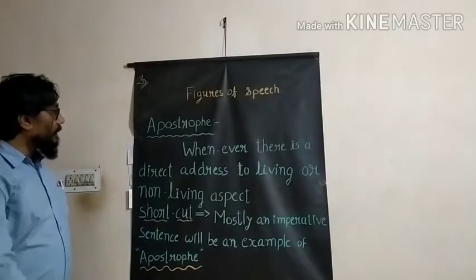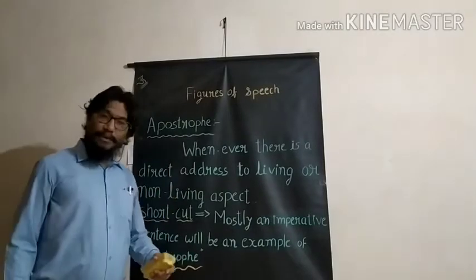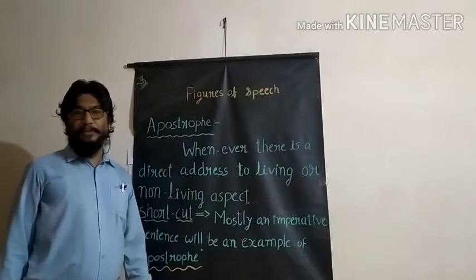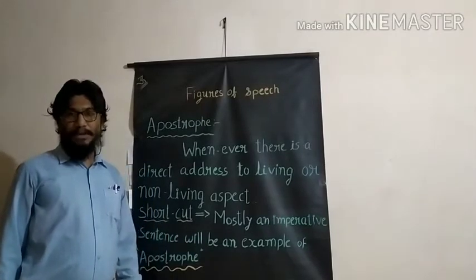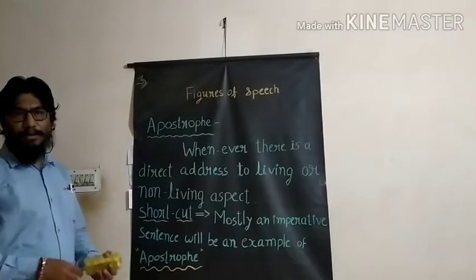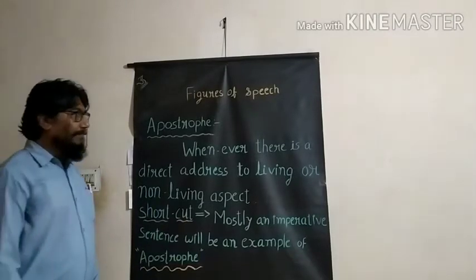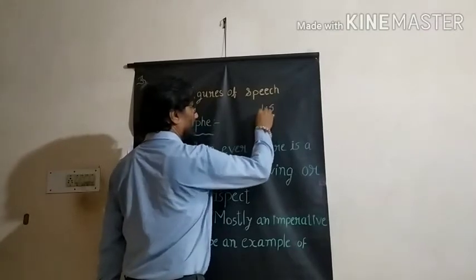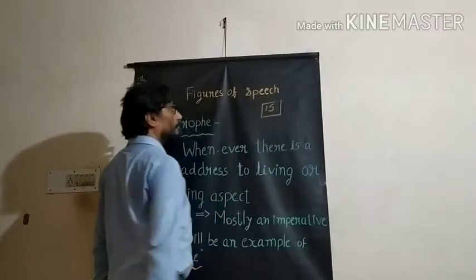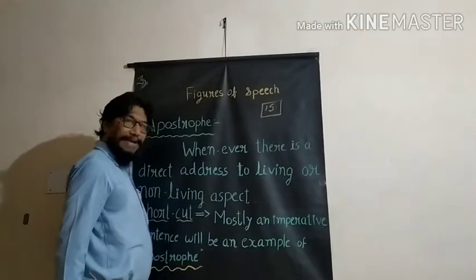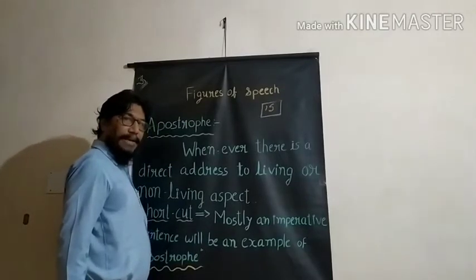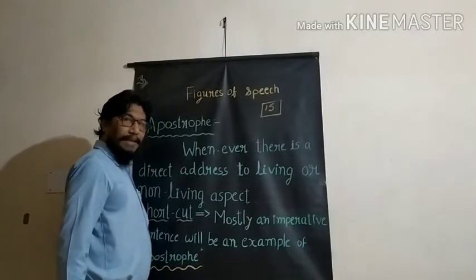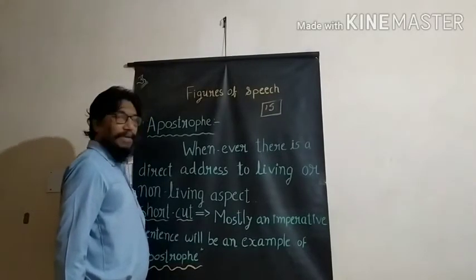Dear student friends, let's move ahead to the next figure of speech. The name of that figure of speech is apostrophe. When you hear this word apostrophe, the identity that would come to your mind is what we have in our writing system: apostrophe S. Whenever, wherever in a line apostrophe S is used, that line is an example of apostrophe.